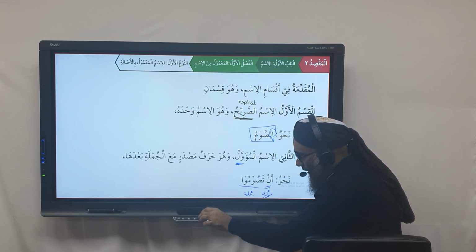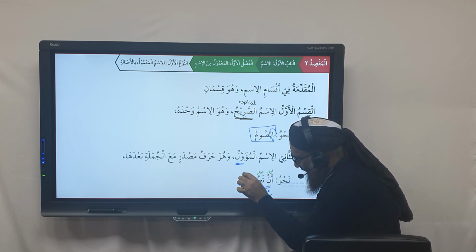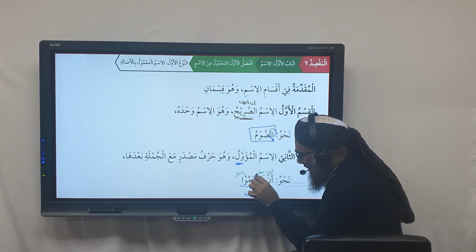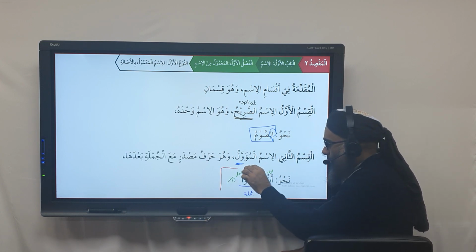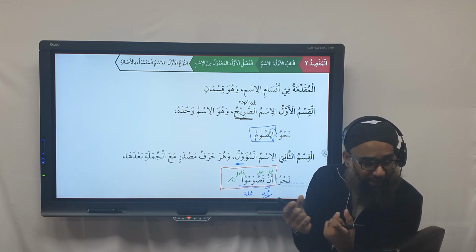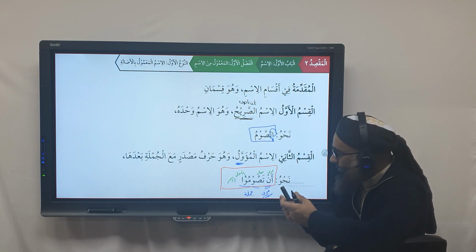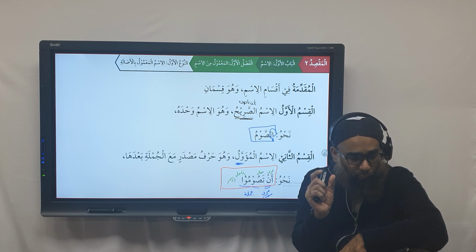This on its own is a harf, and the waw is a fa'il. Yes, it's a harf, a fa'il and another ism. But together, when you put the harf masdar and the fa'il after it, coming together, it becomes what? An Ism al-Mu'awwal. It's considered to be one noun and it takes one slot.